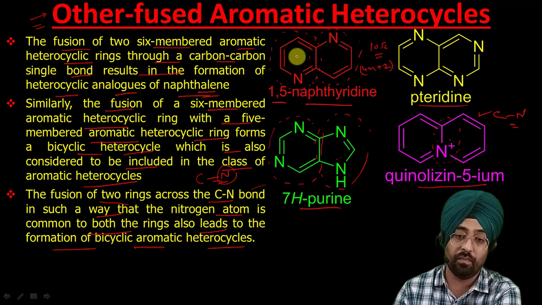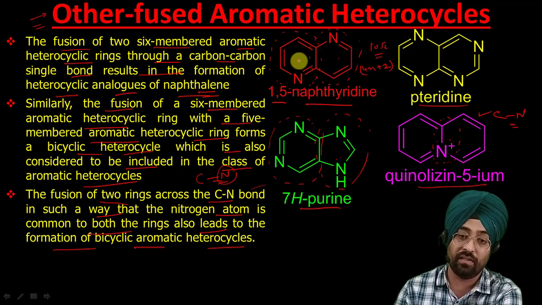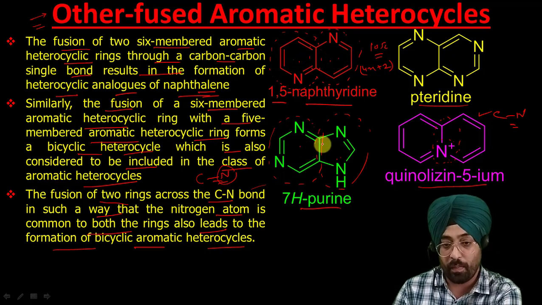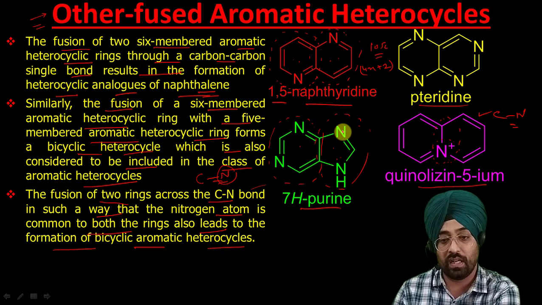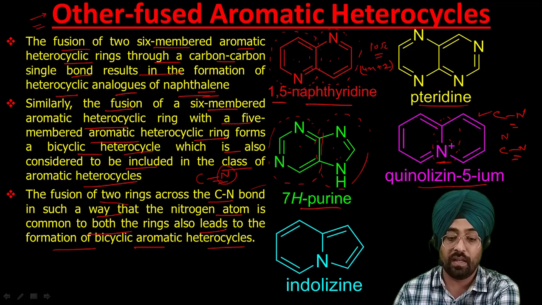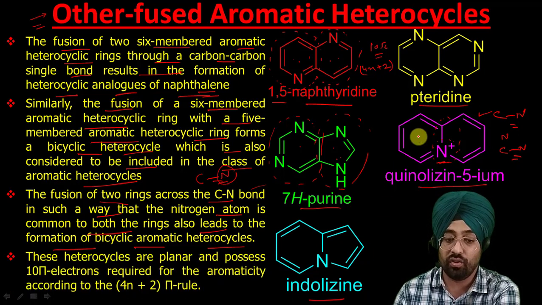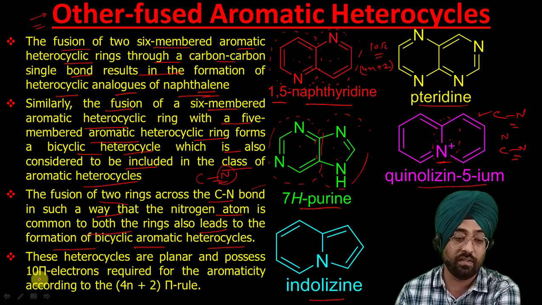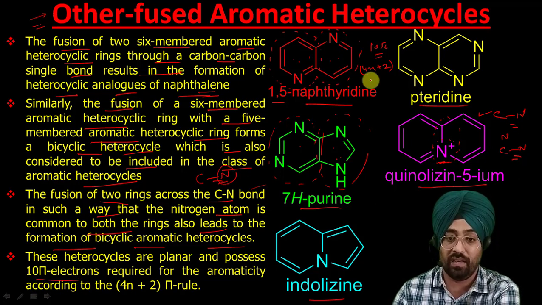This is the next category. So the first category was both 6-membered aromatic heterocycles fused. The second was one 6-membered and one 5-membered aromatic heterocycle fused. The third category is where nitrogen is present at the bridgehead position, or the carbon-nitrogen bond is common between two rings. Another example is indolizine. All these compounds are also aromatic. Why? Because all of these have 10 pi electrons, as I have already discussed.